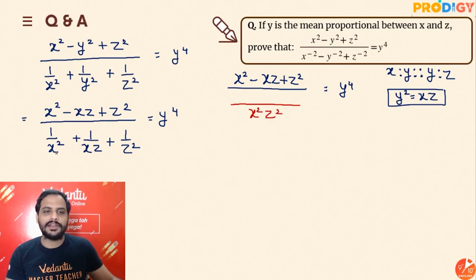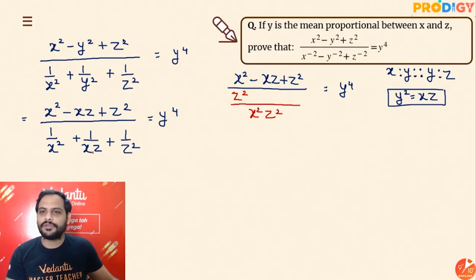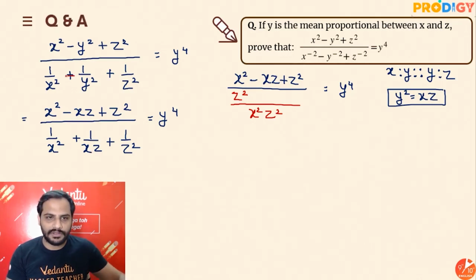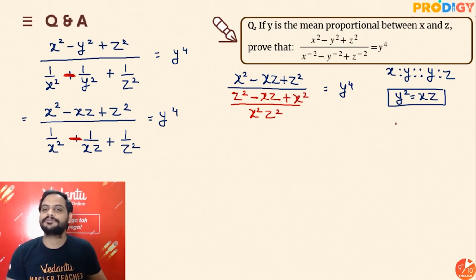So to create x square z square here, I have to multiply the numerator of the first one with z square. Here we have already xz. So what we need to do, guys? Sorry, one more thing: here it is a minus sign. So here I need to create minus xz. How do I create x square z square? Multiply with xz, so here it is minus xz. And here we already have z square. What do I do to create x square z square? Multiply with x square, so plus x square.